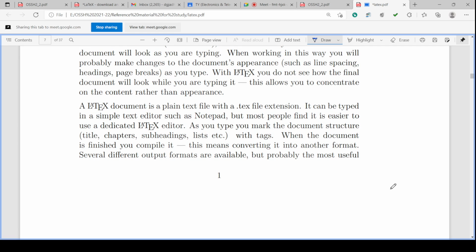The document will be a plain text file, that is, a .tex file extension will be there. LaTeX documentation is a plain text file which is a .tex file. Tex is the extension for that, and it can be typed in a simple text editor like Notepad, or some dedicated editors are also there for LaTeX, and you can type. You can mark the document structure.